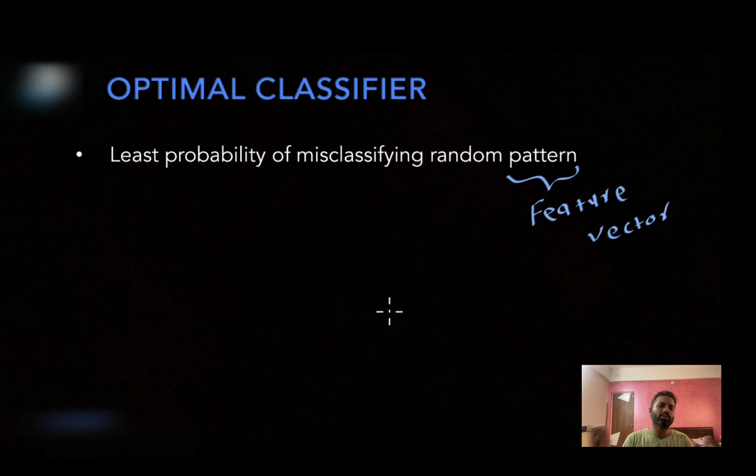Now you want a certain classifier which is misclassifying the given pattern with the least possible probability. So that's how you want to define a classifier, and let's call this the optimal classifier. So first let's define the class conditional density and original data distribution using certain notations.